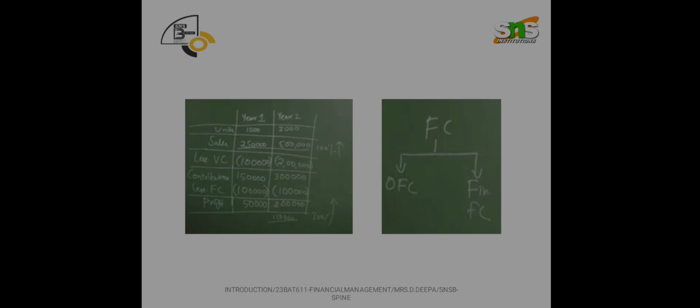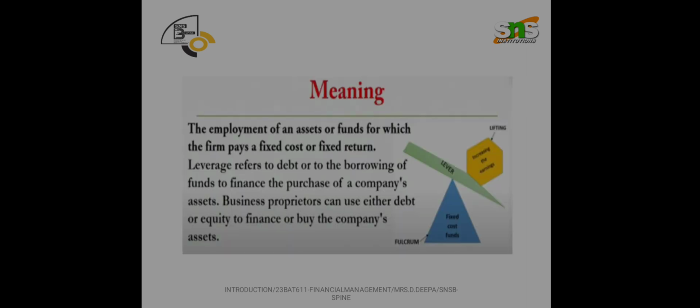So, in the previous class we discussed this concept with a small example. If sales is getting doubled, whether profit is going to double or more than double. Obviously, the answer is that profit gets more than double, and that is happening because of the presence of fixed cost. Fixed cost again has two types: one is operating, another one is non-operating or financial.